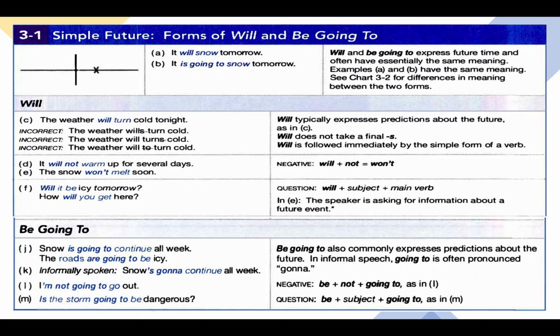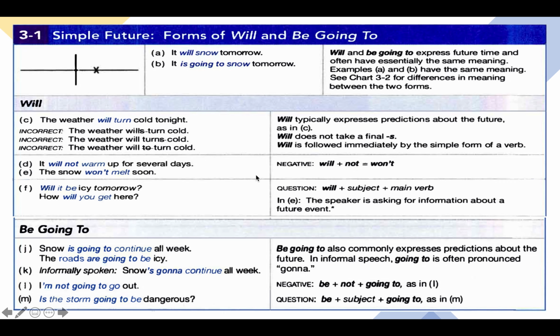The first one is that will does not take the final S. Example, which is incorrect: the weather wills turn cold. Will is followed immediately by the simple form of the verb. That is to say, the infinitive without to. That's the meaning of the simple form of the verb: infinitive without to. So "the weather will turns" is also incorrect. And the last one here is also incorrect: the weather will to turn cold. Here you can see that the infinitive is preceded by the preposition to, infinitive with to. As we have said, will is followed by the simple form of the verb. We say: the weather will turn cold.